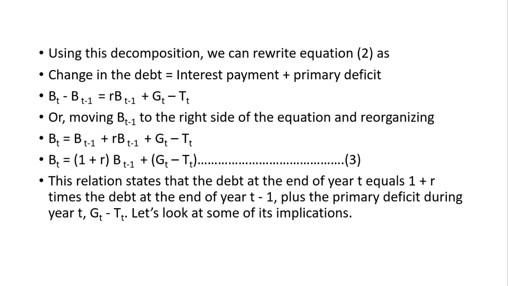So this relation states that debt at the end of year T is equal to 1 plus R times the debt at the end of year T minus 1 plus the primary deficit during year T, that is GT minus TT. So debt in the current year will be equal to the debt in the previous period, BT minus 1, plus the interest charged on the previous debt, RBT minus 1, plus the current deficit that is created, GT minus TT.